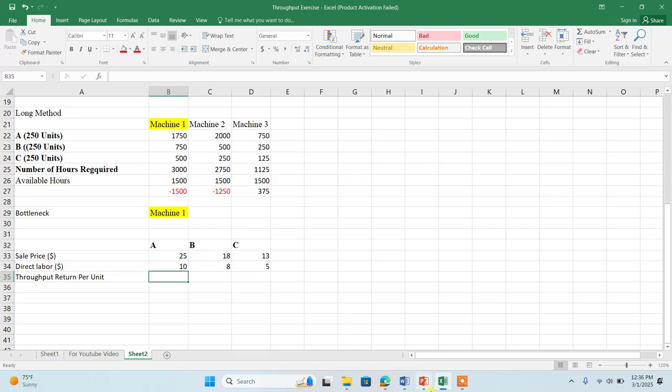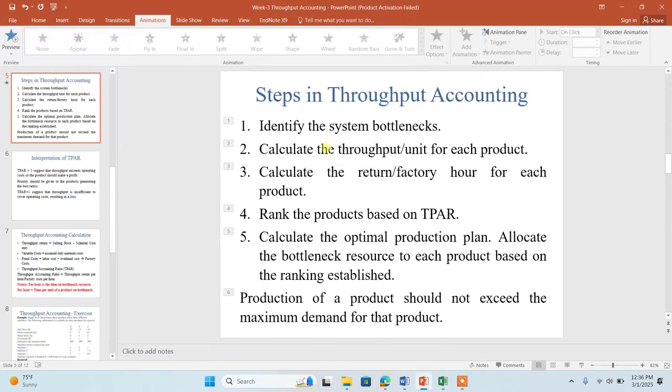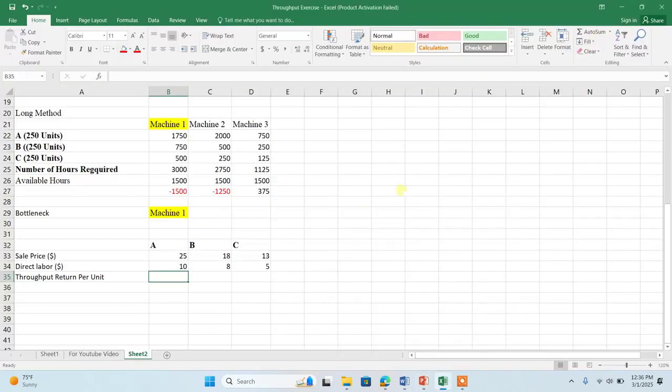So if you can see the steps, the first step was to identify the bottleneck. Now we need to calculate the throughput per unit for each product. How can we calculate? 25 minus the variable or the direct material cost. So this is, my dear, our throughput return per unit.